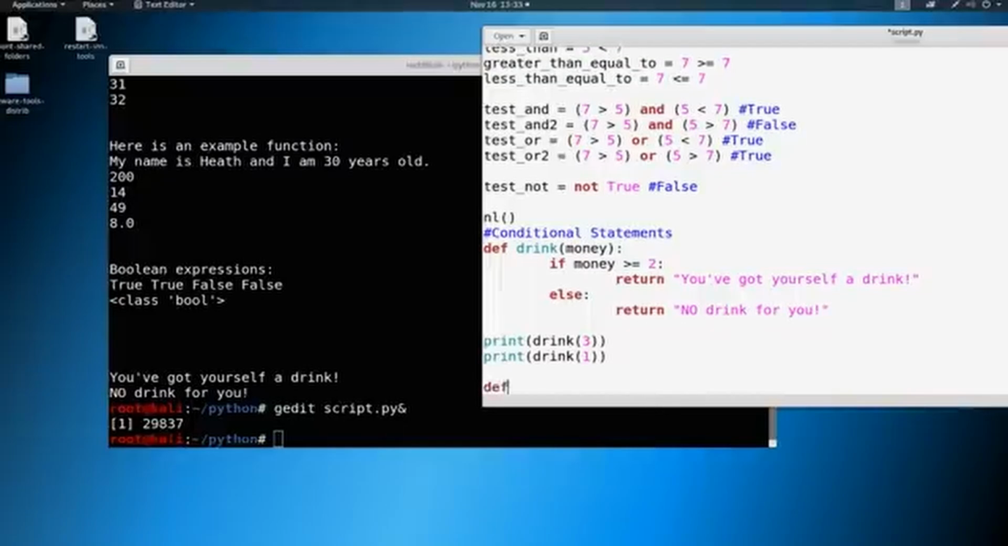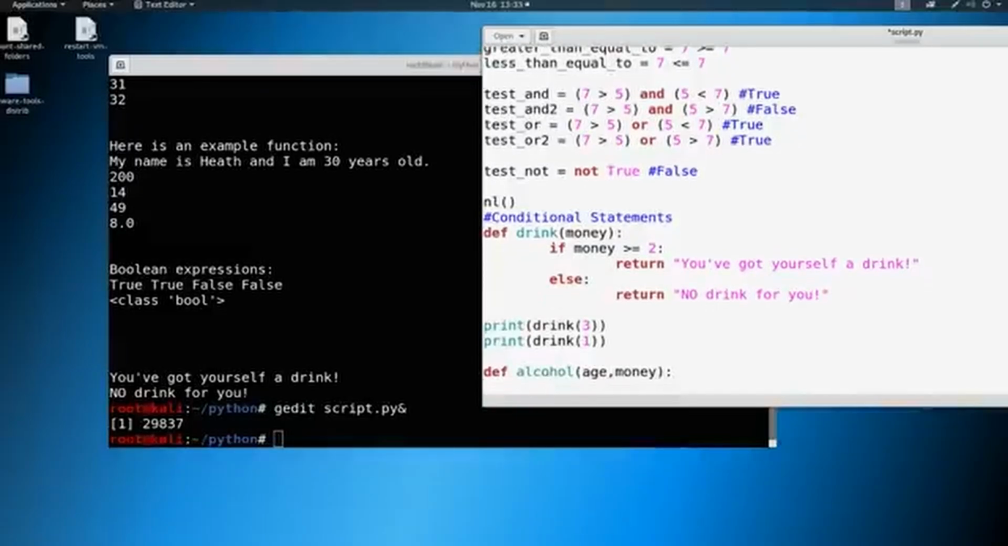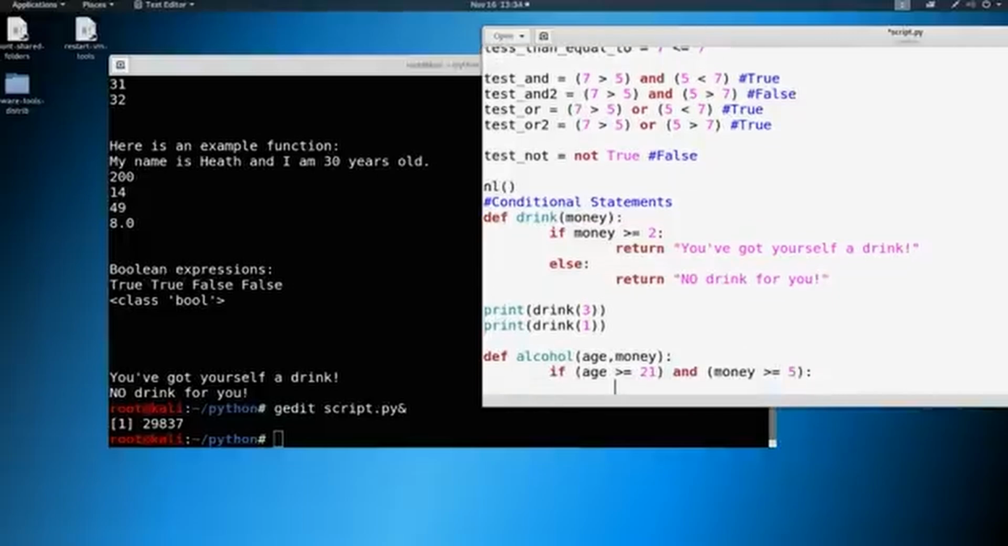So let's define alcohol here. And we need 2 parameters. We're going to say age and money. So first statement here is going to be our leading if. And we're going to say if age is greater than or equal to 21, because we need that condition to be true, and our money is greater than or equal to 5. So we'll say a drink costs $5. We're going to return we're getting a drink.